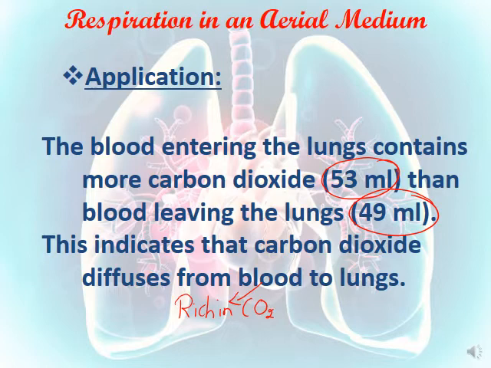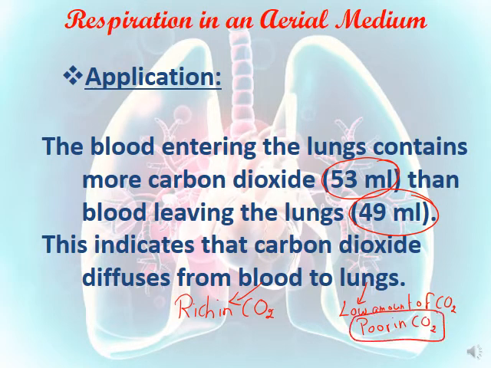It means that it contains a high amount of CO2, to the lungs that contain a low amount of CO2. Instead of this, we can use poor in CO2. So rich and poor. From now on, you have to know that carbon dioxide gas diffuses from the blood that's rich in carbon dioxide to the lungs that are poor in carbon dioxide.